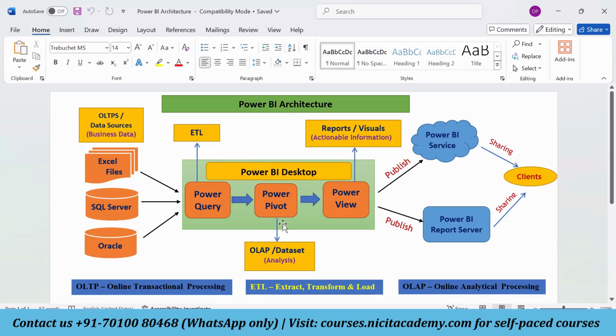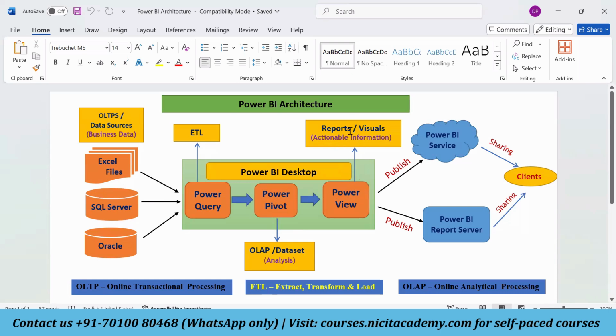What Power Pivot will do is compress. It has that intelligence to compress the data sources of 10 GB into 1 GB, around 1/10 of the data source. Now onto this Power Pivot, whatever 1 GB data we are getting, we are making some visuals out of it. From these visuals, we'll create the reports here.